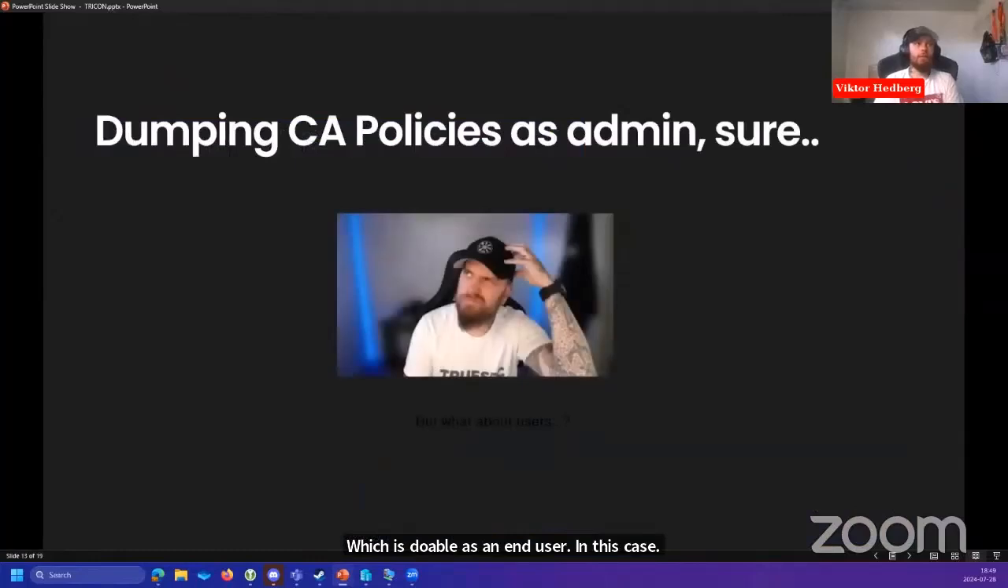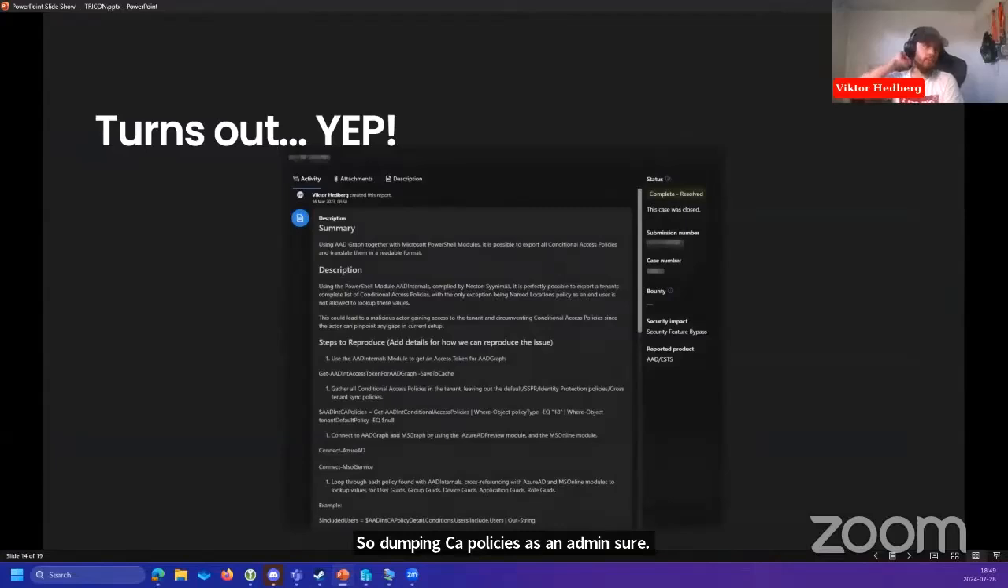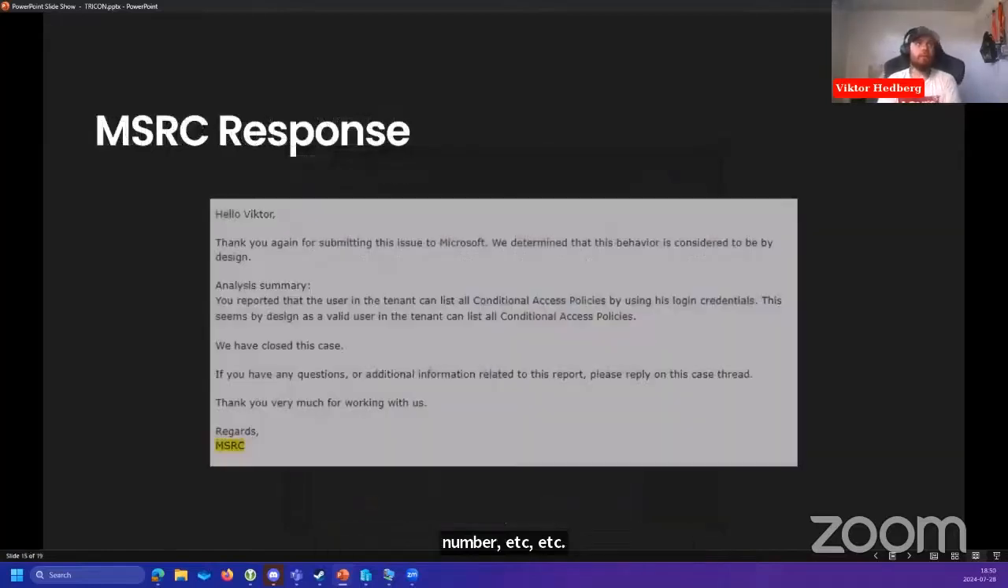So dumping CA policies as an admin, sure, but what about users? So turns out, yep, as I said, as long as you have user level access to the tenant, you can get an access token, and that access token is usable to export conditional access policies. I did report this to the MSRC. It was considered like a vulnerability because I got a case number, a submission number, et cetera. But their response was that